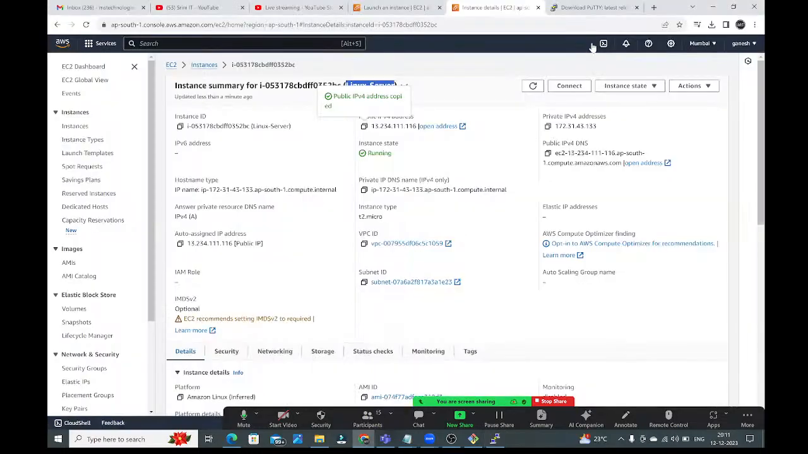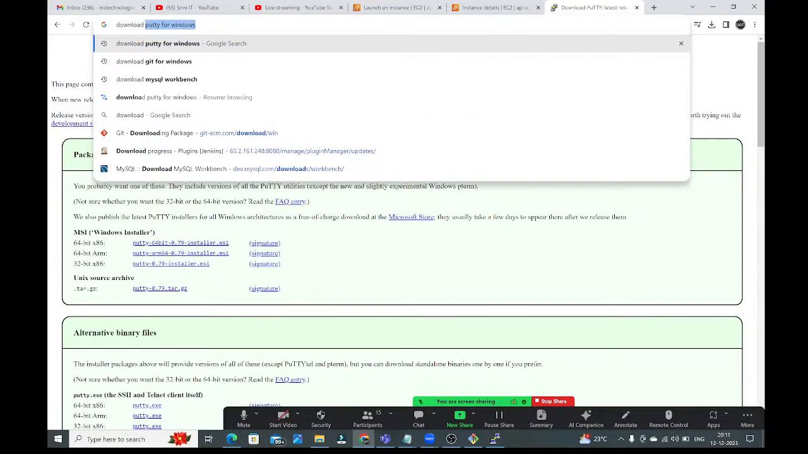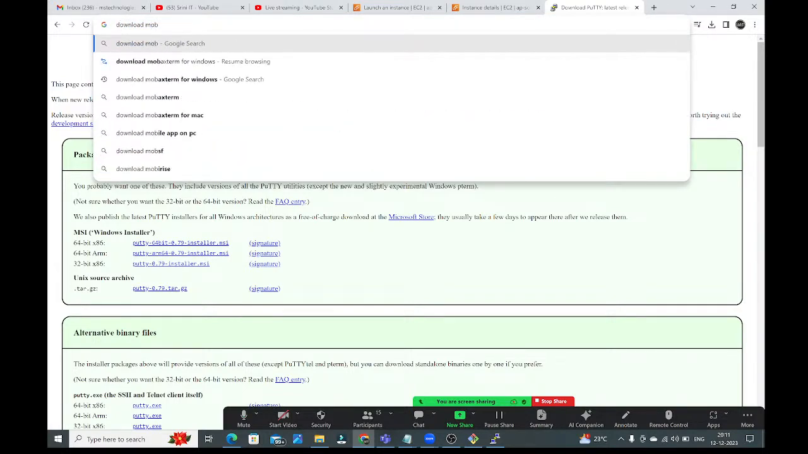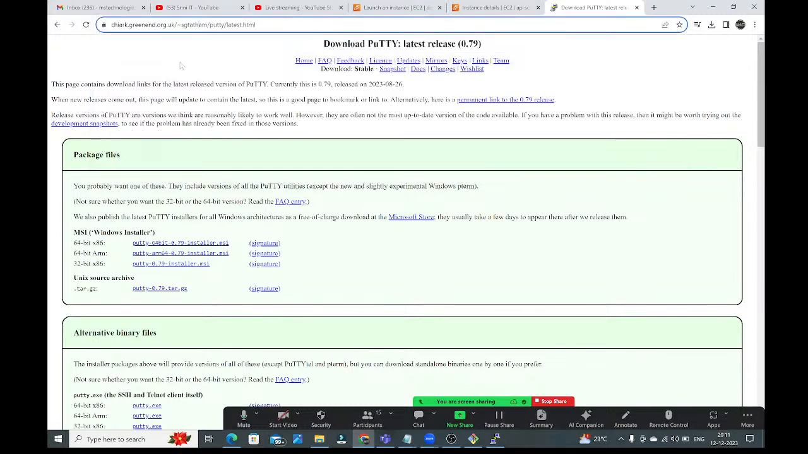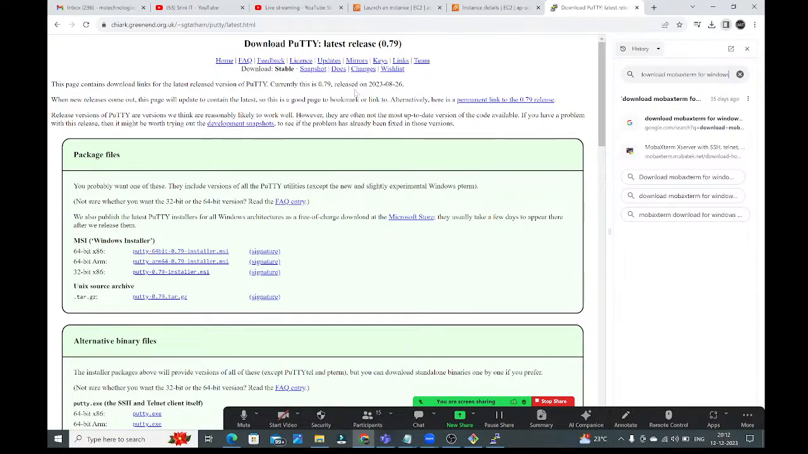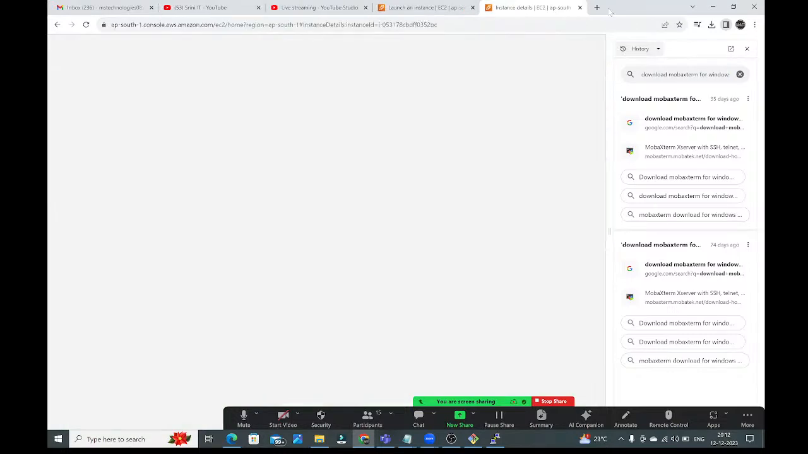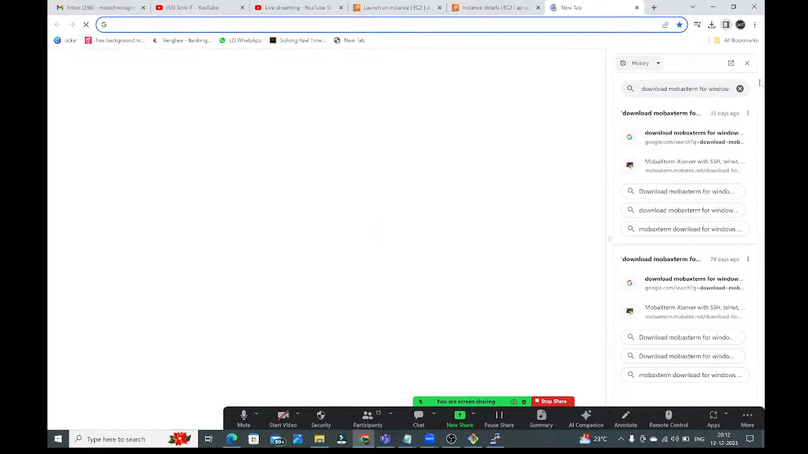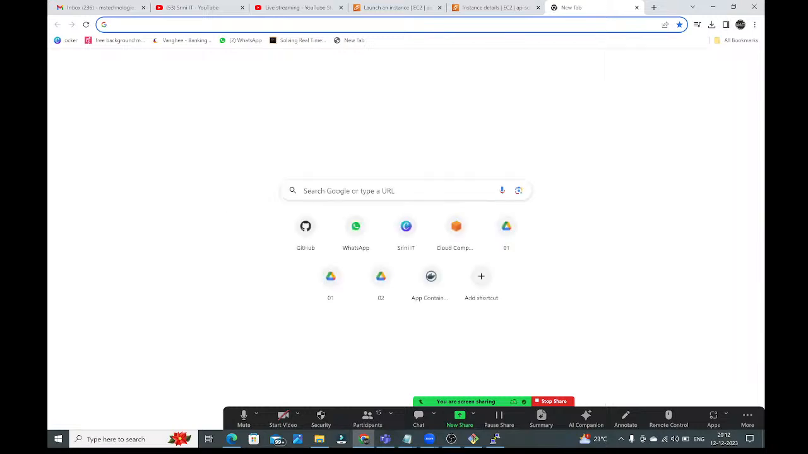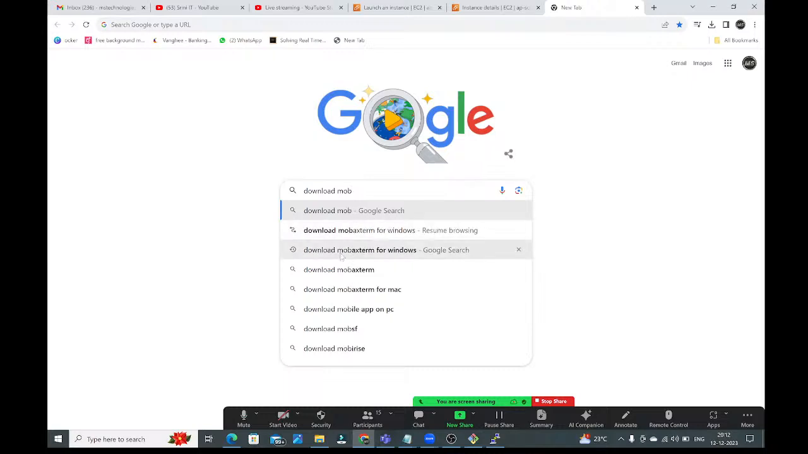Now what we need to do? Go to here. Again, download the MobaXterm. Download MobaXterm for Windows. MobaXterm for Windows, guys. Let me open another. Download MobaXterm for Windows.